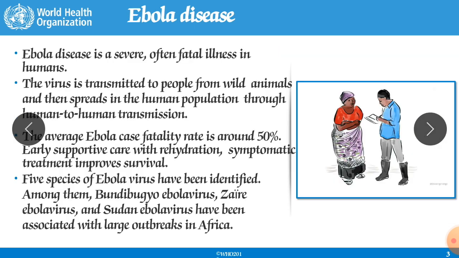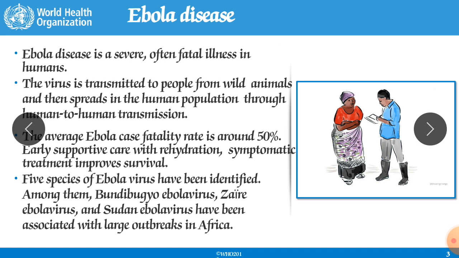Ebola disease is a severe, often fatal illness in humans. In 2014-16, it took almost 11,000 lives all over the world, and it became one of the leading causes of death in that period, especially in the African areas. In those areas, once you have that disease, there is almost a 50% chance of a fatal outcome, meaning the person will die. Out of 100, 50% will die due to that disease, and only about 10 days are required to kill a person, meaning within 10 days the person will die.